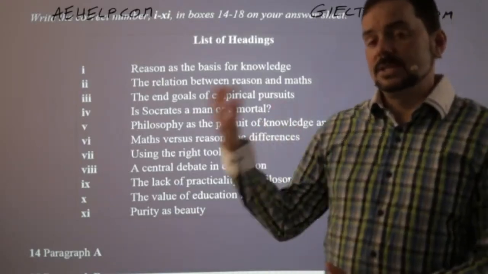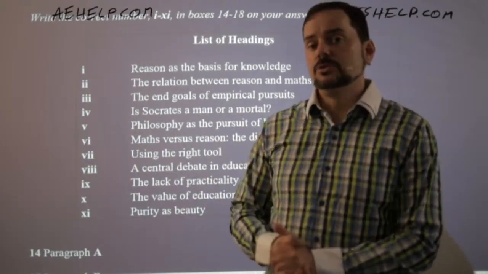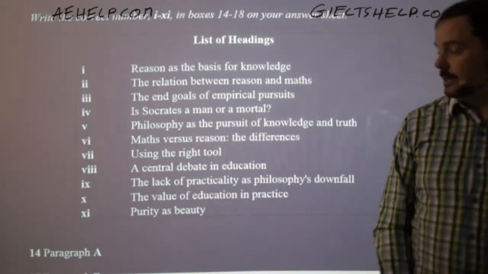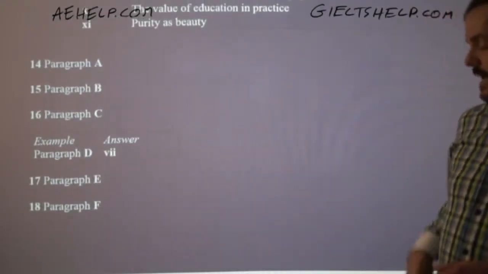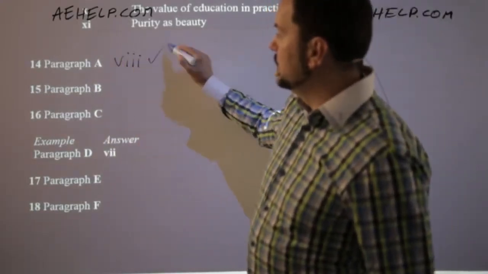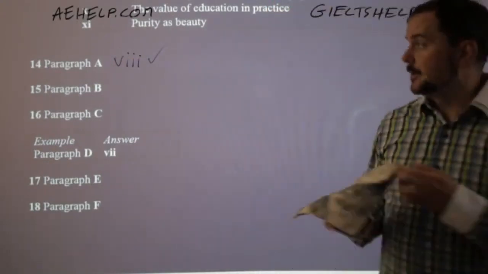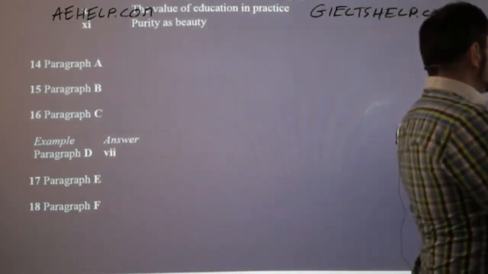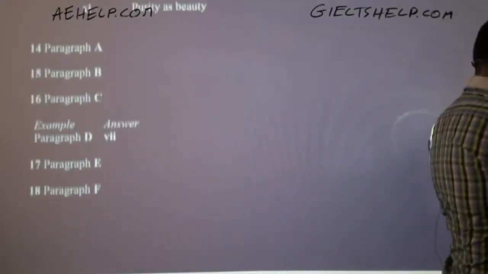What's the debate? One side says you should go to school to get a tool to be able to produce in life. The other one says go to school so that you can learn knowledge and information, right? So the correct answer here for paragraph A then is Roman numeral 8. Okay, we get it correct and we move on. So that's the idea. That's how you do it. Okay. All right. It's very important that you get list of headings questions correct because they will help you with other questions in the passage also.